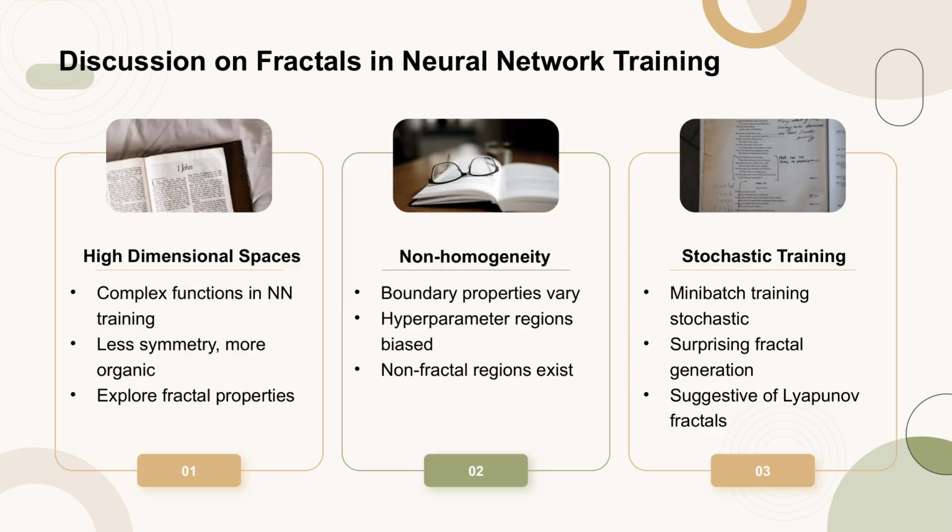In high-dimensional spaces, neural network training involves iterating complex functions, resulting in fractals that appear more organic with less symmetry. This contrasts with simpler fractals defined by low-degree polynomials. The non-homogeneity of the boundary in hyperparameter space suggests that properties vary significantly across different regions, with some regions not exhibiting fractal behavior. Stochastic training, due to mini-batch sampling, also generates fractals, indicating a connection to Lyapunov fractals where the iterated function changes at every time step.